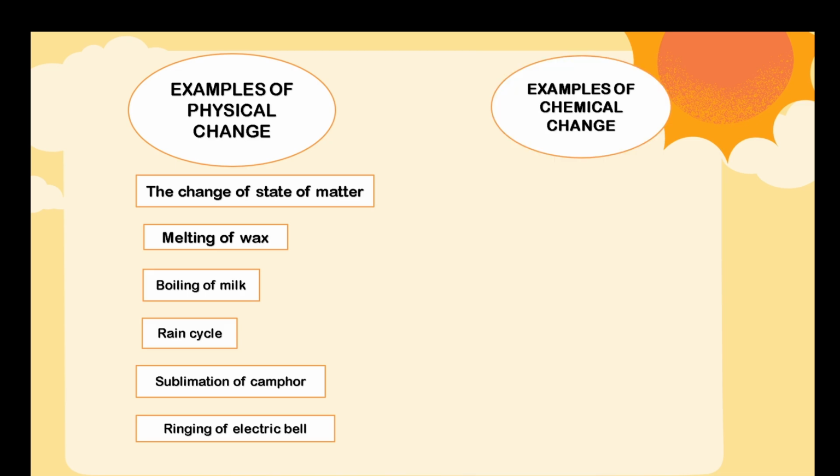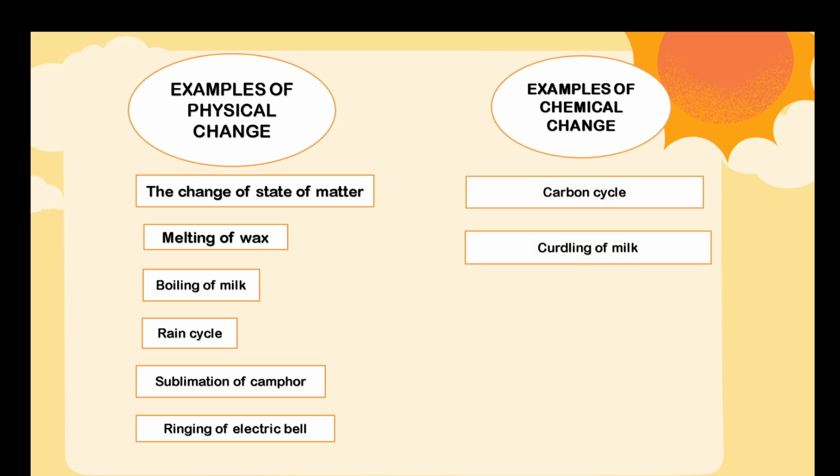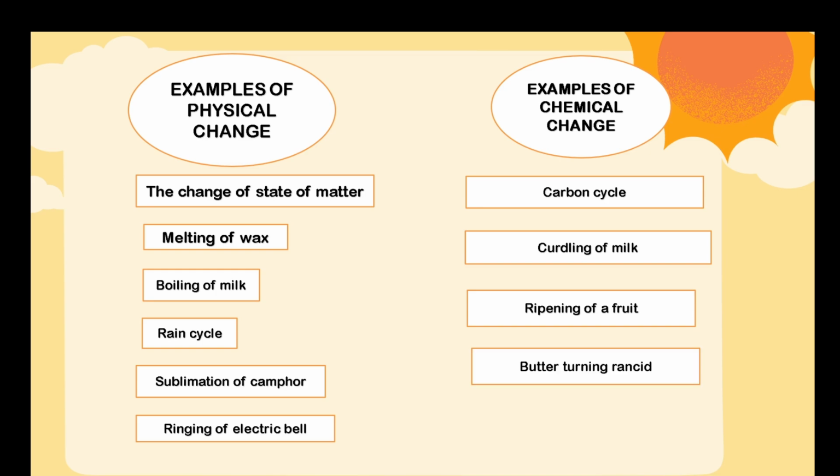Let's list out a few examples of chemical change also. We have carbon cycle, curdling of milk, ripening of a fruit, butter turning rancid and changes in electrochemical cells. So these are a few examples which you can learn.